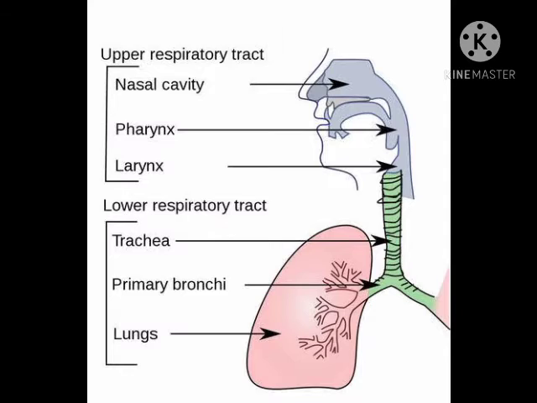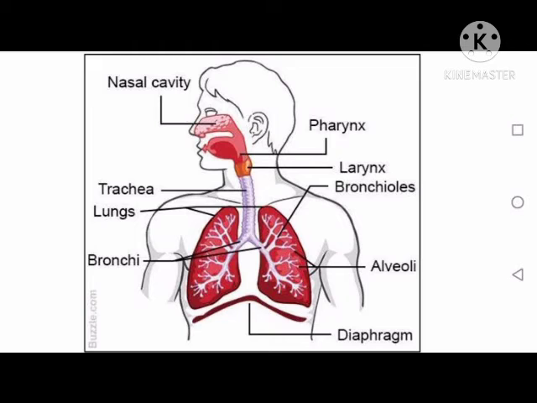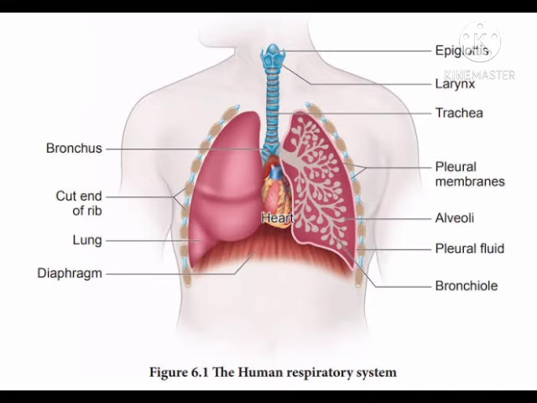Now let's study about bronchi. The length of the bronchi is 4 inches and an inch in diameter. The trachea, now we have understood trachea in simple language, windpipe, is divided into two branches called bronchi. Singular is bronchus, and each bronchus leads to lung, where it divides and redivides, finally forming fine air passages called bronchioles.